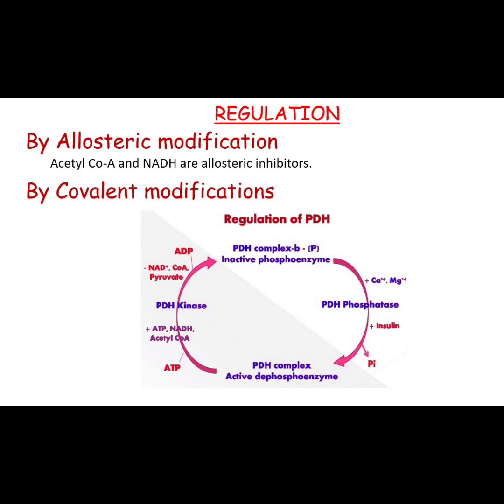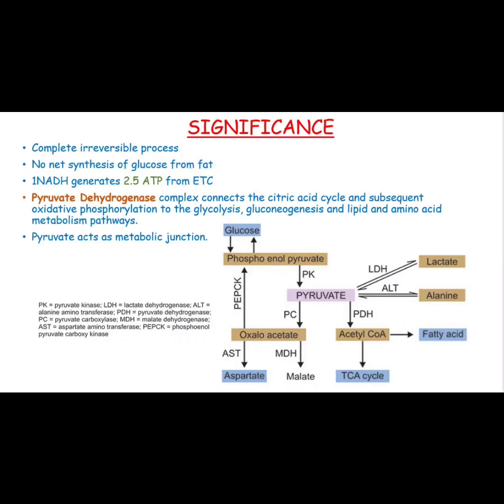So pyruvate dehydrogenase kinase is activated by ATP, NADH and acetyl-CoA. These inhibit the pyruvate dehydrogenase reaction. And the activators of pyruvate dehydrogenase phosphatase are calcium, magnesium and AMP. This increases the rate of the pyruvate dehydrogenase reaction. So now let's move on to the significance. It is a completely irreversible process.